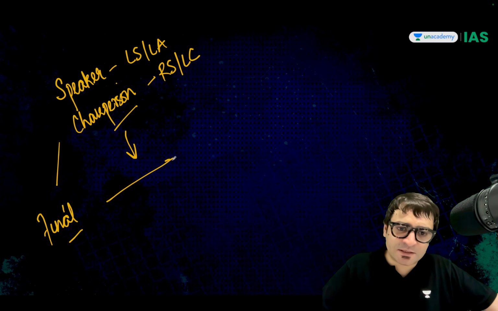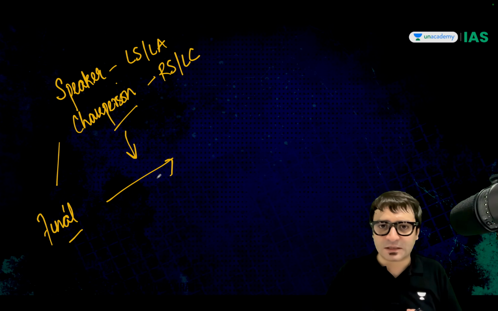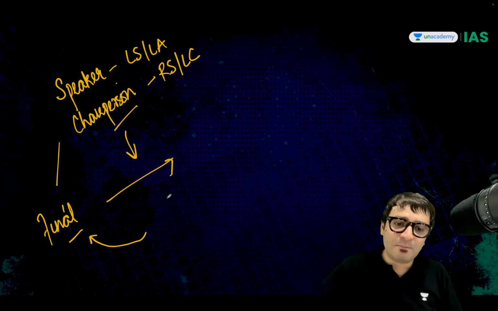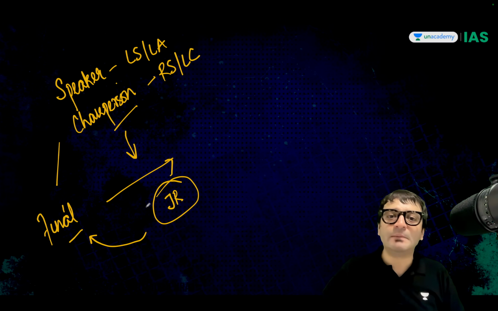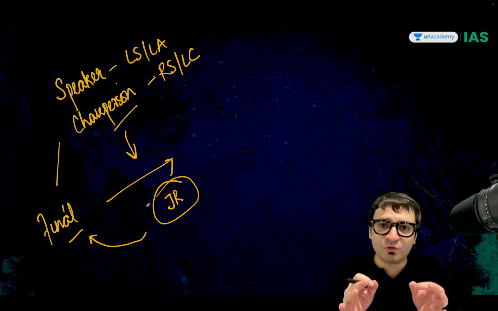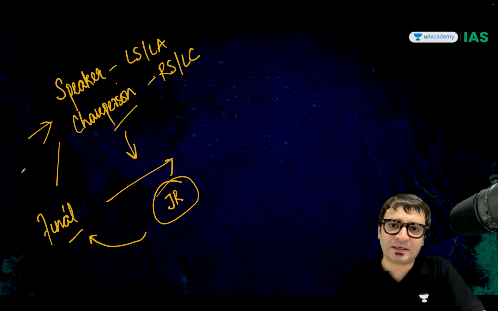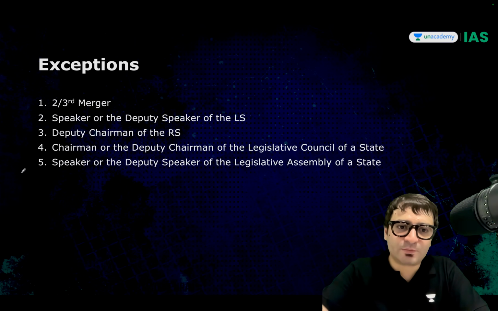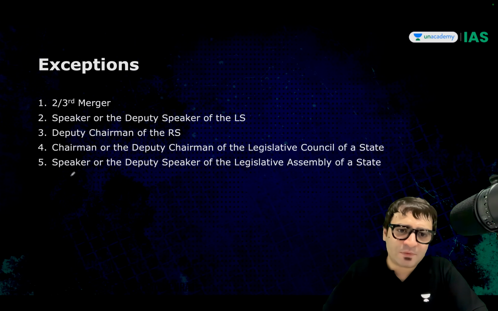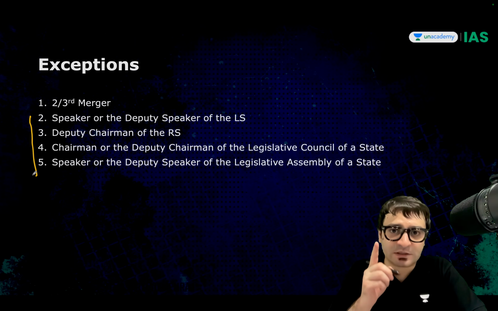But it is only after the Supreme Court comes into the picture. In Kihoto Hollohan case, the Supreme Court said, yes, the decision of the Speaker shall be final, but subject to judicial review. Because final authority may be the courts. The courts have the power to review the actions taken by the Speaker and the Chairperson under anti-defection law. But now listen to me carefully. There are some exceptions to this law.